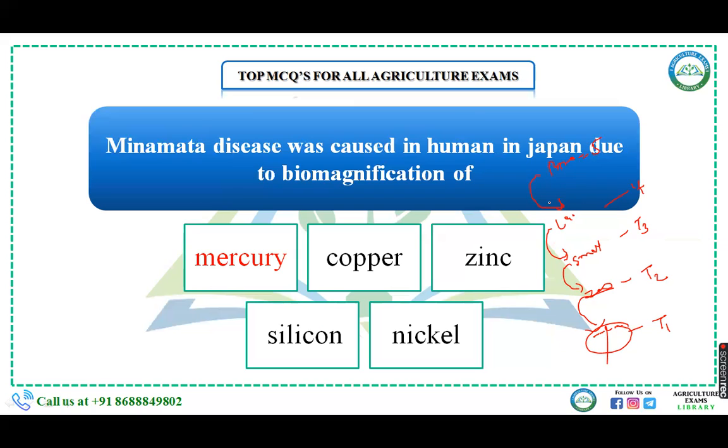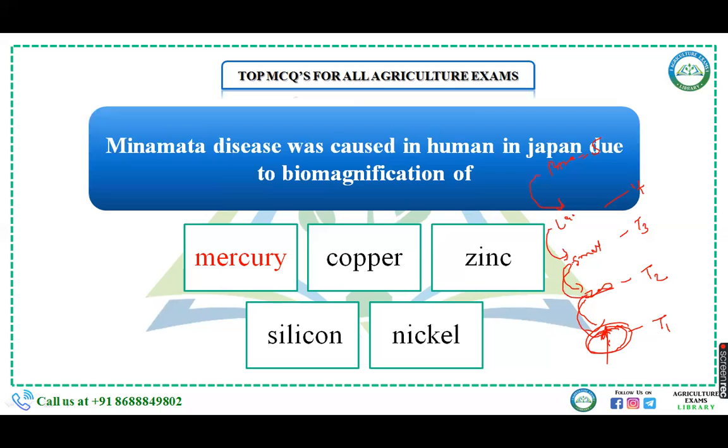Okay. Now suppose you are spraying DDT, then what happens? From the agriculture land, the DDT is washed into the water. As this water is polluted with the DDT, it will enter into the body of the phytoplankton. That phytoplankton is consumed by the zooplankton, which will also contain the DDT concentration.